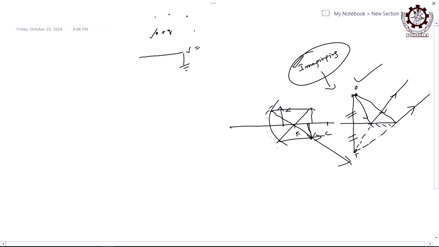If you want zero potential, just earth it, because earth is a reservoir of very high capacity. Whatever charge is there will flow to the earth, and as a result its potential will reduce to 0. That is why, when you need zero potential, you earth it. If you want to make the potential of any body 0, just earth it.